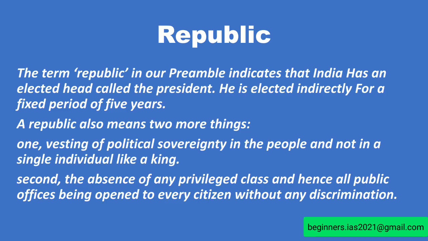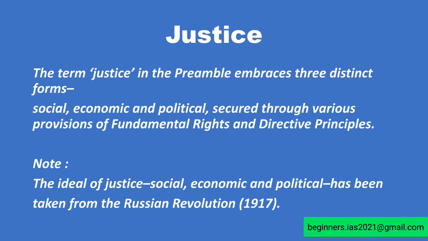And this republic also means two more important things. What are they? The vesting of political sovereignty in the hands of people, not in a single individual like a king or queen. And the second thing, the absence of any privileged classes, which means all the offices being open to every citizen without any discrimination. So, these are the important things one has to remember for your perspective. Let us move on with justice.